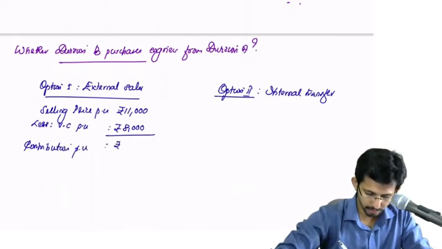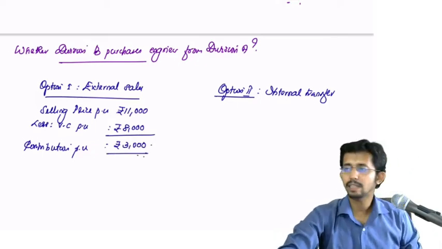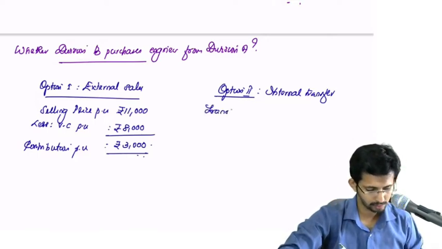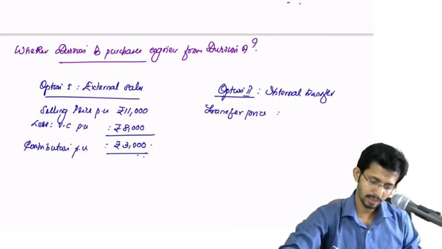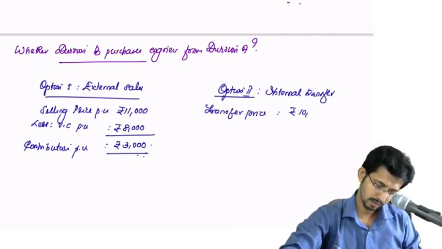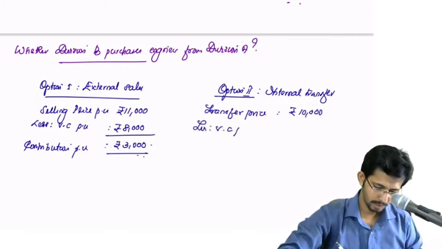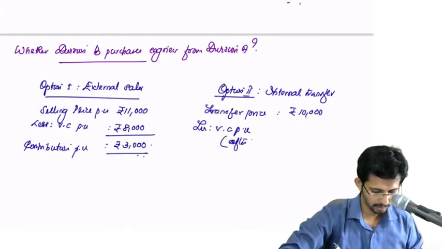Contribution per unit is 3,000. Similarly, if internal transfer is resorted, transfer price is 10,000 less variable cost per unit, after selling cost saved.